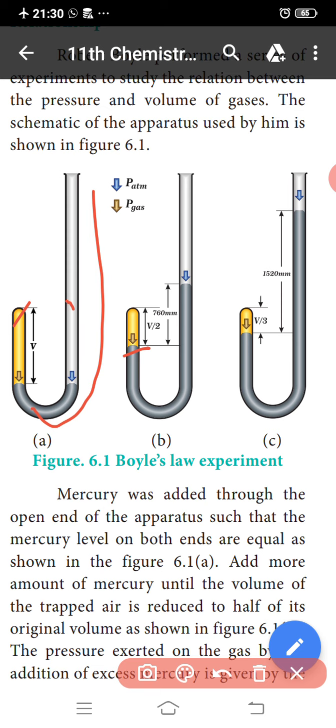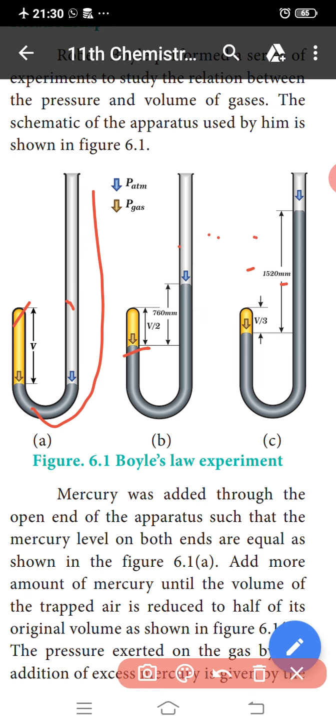The pressure exerted on the gas by the addition of excess mercury is given by the difference in mercury levels of the tube. Initially the pressure exerted by the gas is equal to 1 atmosphere, as the difference in the height of the mercury levels is 0.